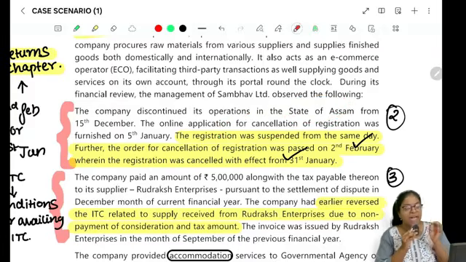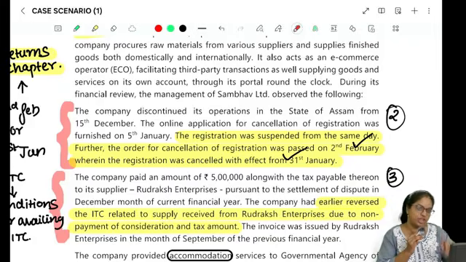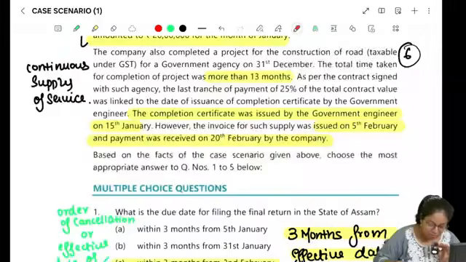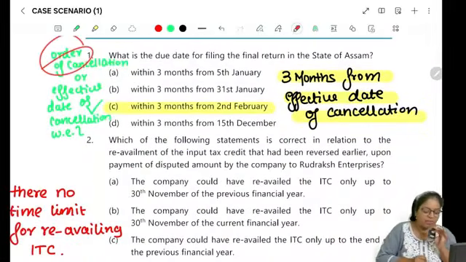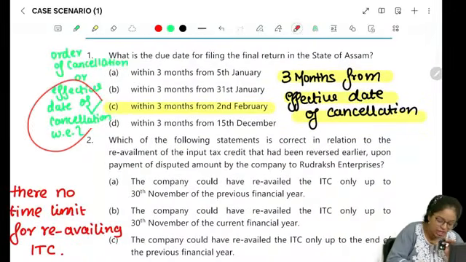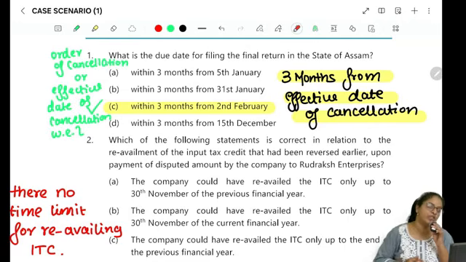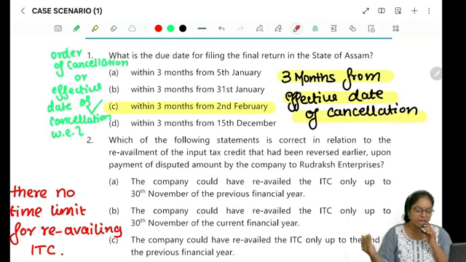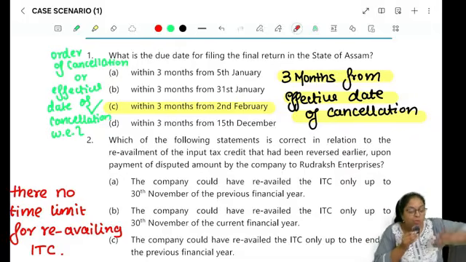Now we have studied that in case you go for cancellation of registration, you have to file your final return. The final return is due within 3 months from the date of order of cancellation or the effective date of cancellation, whichever is later. So from the later of these two dates, within 3 months you have to file your final return, right?